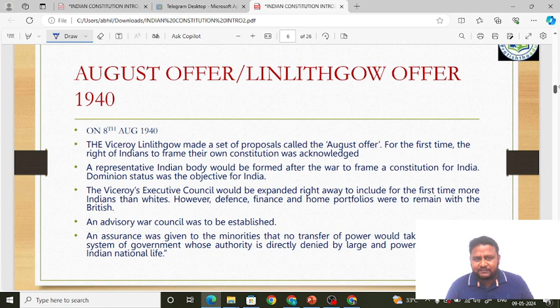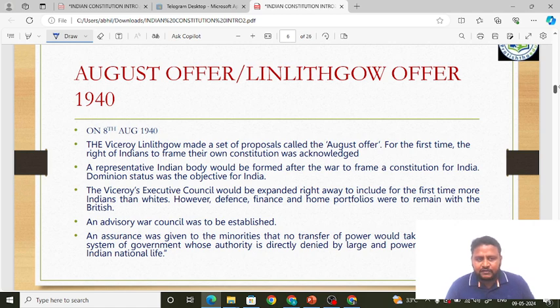The first offer, that is, the first chocolate they started giving, was the August offer. What is the August offer? The August offer is also called the Linlithgow offer. Why is it called the Linlithgow offer? Because at that time, Linlithgow was the Viceroy of India. Like you know, there were Viceroys of India at that time.